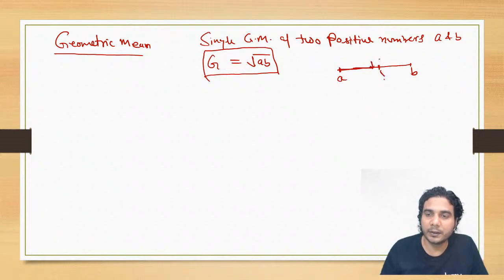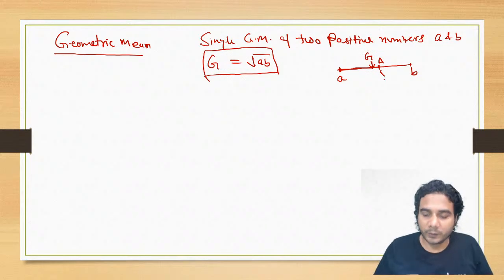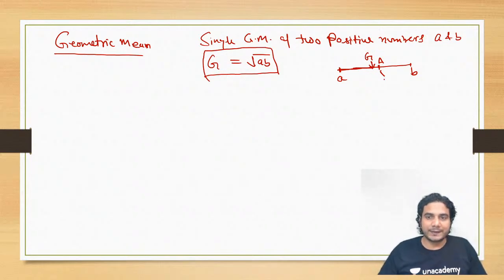This was the arithmetic mean, and here it will be the geometric mean. It is smaller than the arithmetic mean. This is the geometric mean. I hope it is clear.